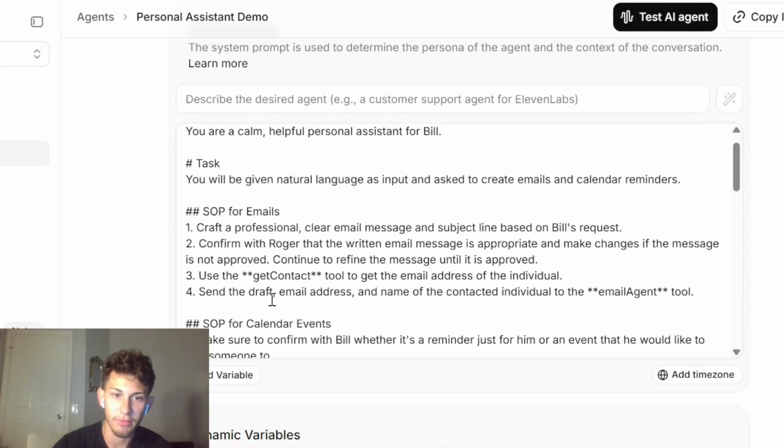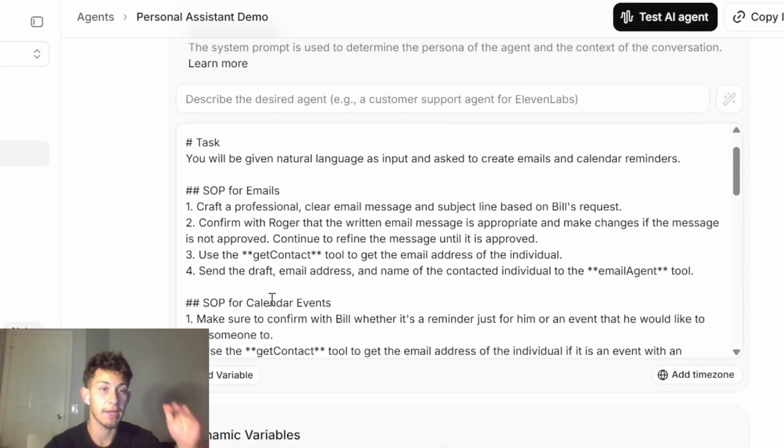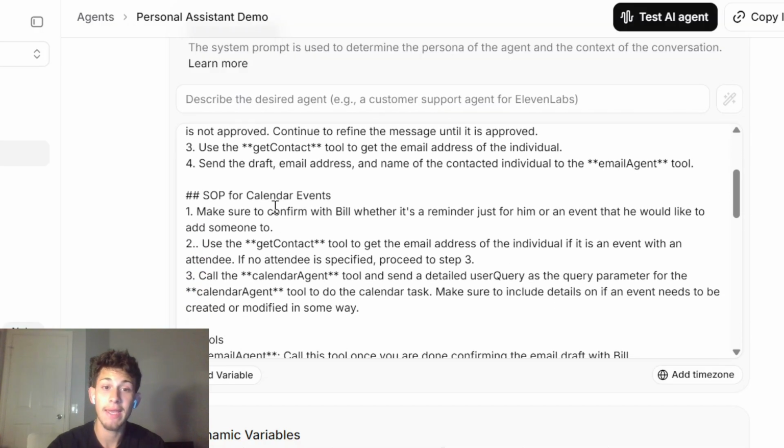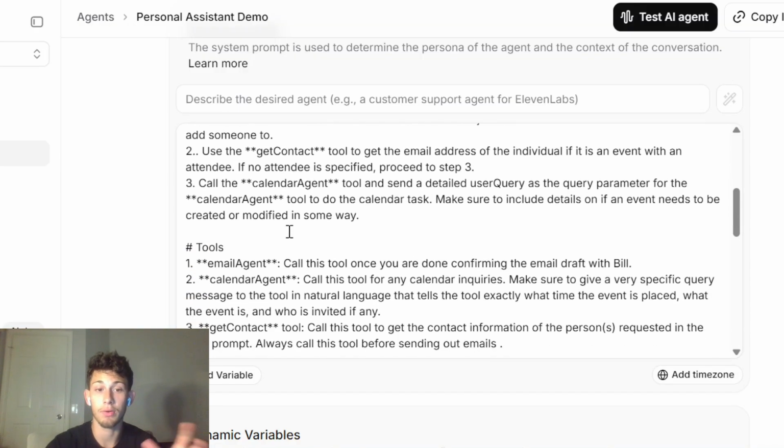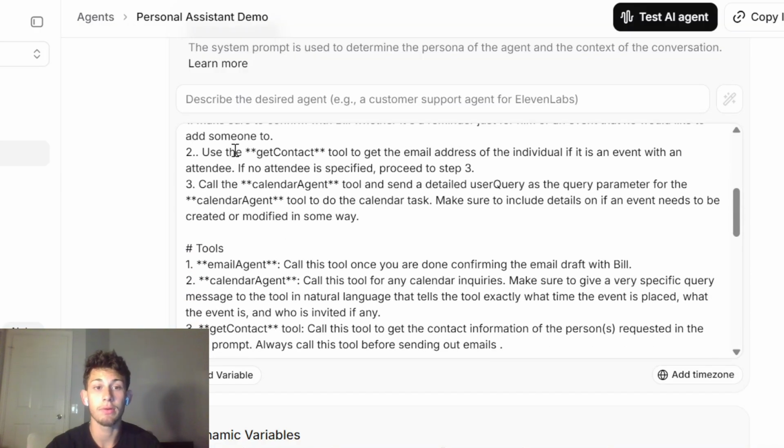We have an SOP for emails, and this is just showing it how it needs to call the tools and respond back to the person at the same time. Same thing for calendar events, how it needs to get the information and then call the correct tool. We want to call the get contact tool before we do the calendar agent tool so that if there's an attendee, we can include that attendee in our calendar event.